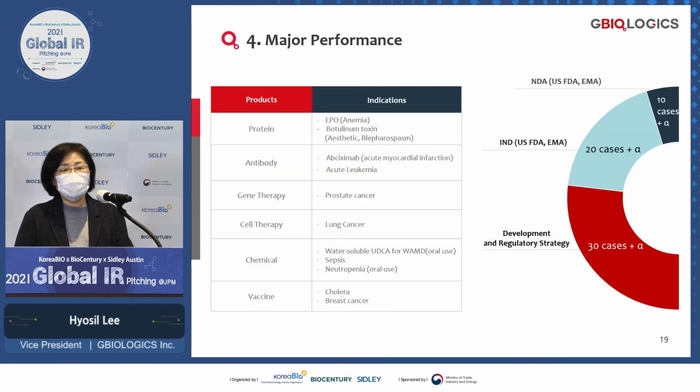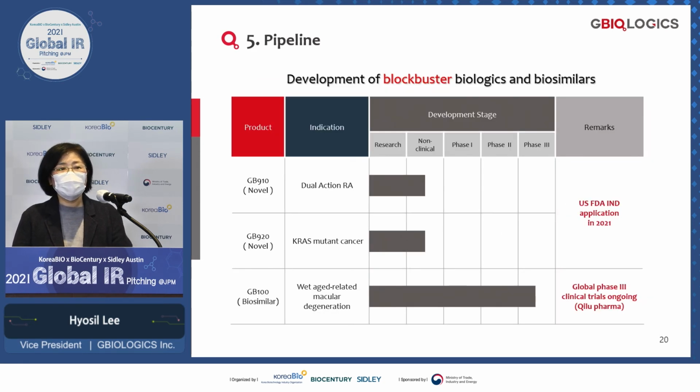Here is the list of products that we were involved in developing, from proteins to vaccines and chemicals. Currently in our pipeline, we have 3 products: this anti-cancer drug, an RA drug for Escarline, and a Lucentis biosimilar.